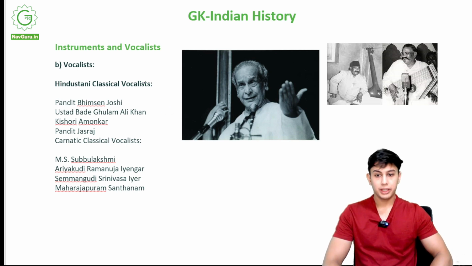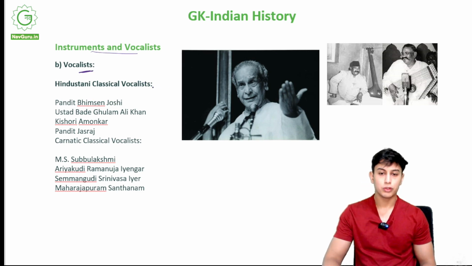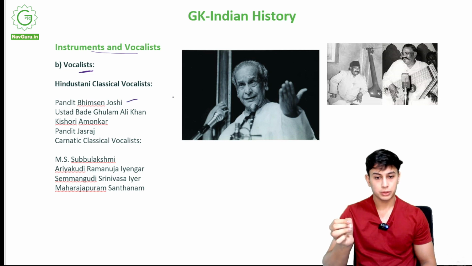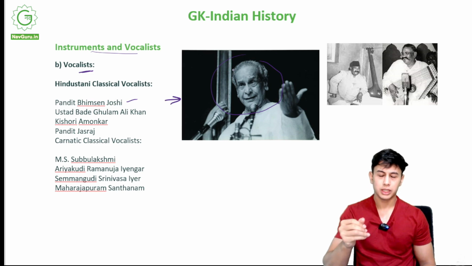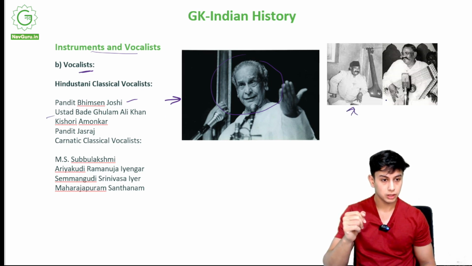Now we come to various instruments and vocalists. Vocalist means a person who sings, right? So a very strong voice, a very strong vocalist. Pandit Bhimsen Joshi. This is Pandit Bhimsen Joshi. He is regarded as one of the greatest vocalists in Indian history, and he used to sing very, very well. Ustad Bade Ghulam Ali Khan. This was Bade Ghulam Ali Khan, right? He also used to have a very strong voice.